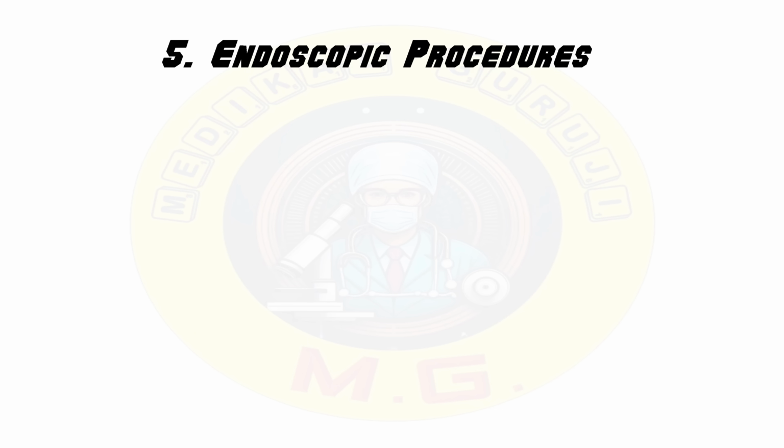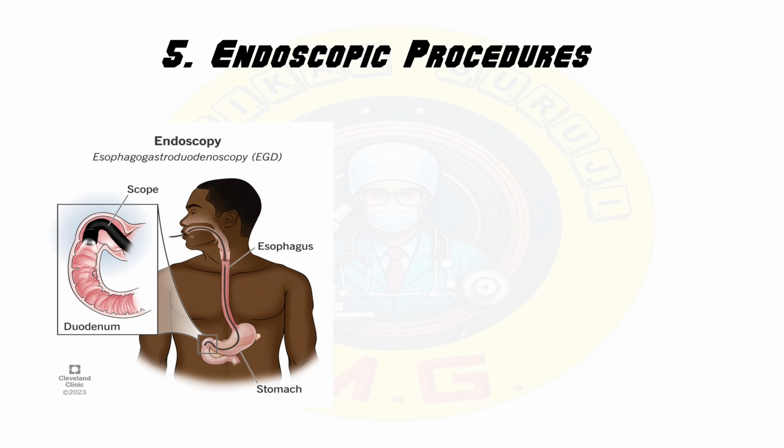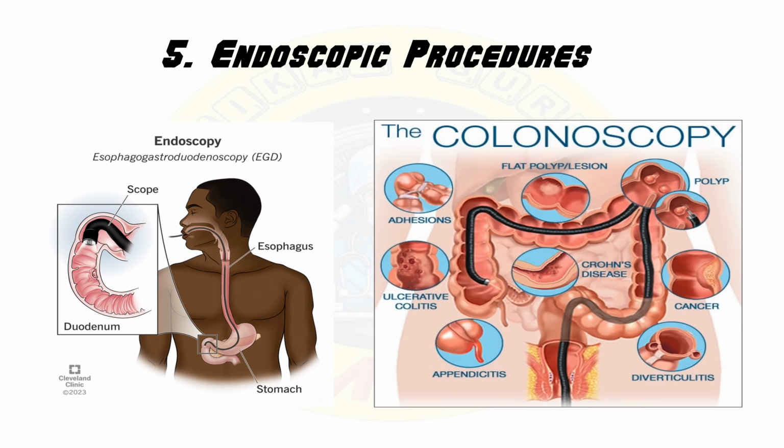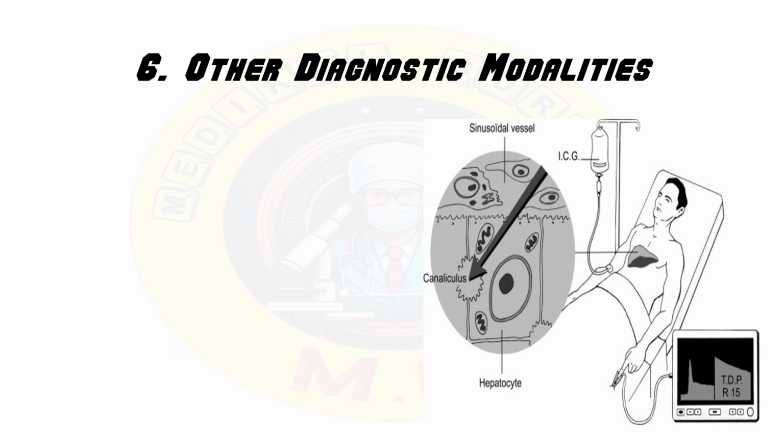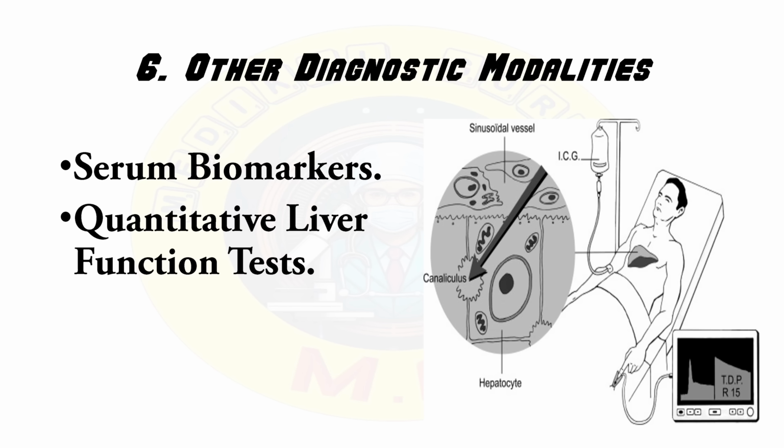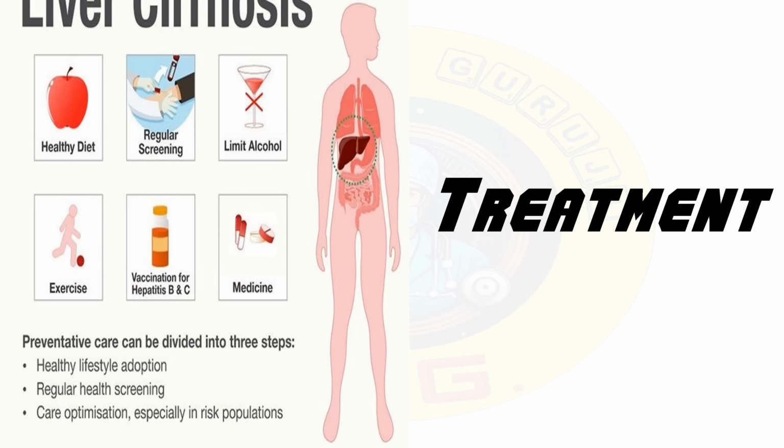Then another method is endoscopic procedures, that is esophagogastroduodenoscopy, EGD, performed to evaluate for esophageal and gastric varices due to portal hypertension. Next is colonoscopy, which may be indicated to assess portal hypertensive colopathy. Other diagnostic modalities like serum biomarkers, emerging tests like FibroTest and enhanced liver fibrosis ELF test to evaluate fibrosis. Another diagnostic test is quantitative liver function test, which assesses specific liver functions like indocyanine green, that is ICG clearance.